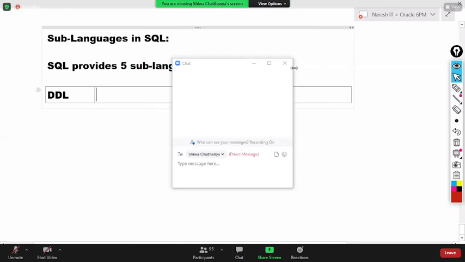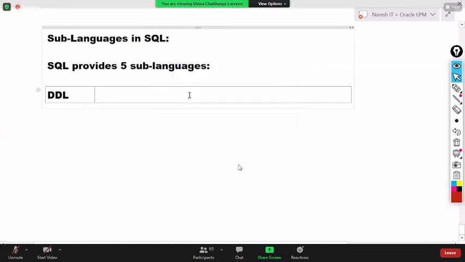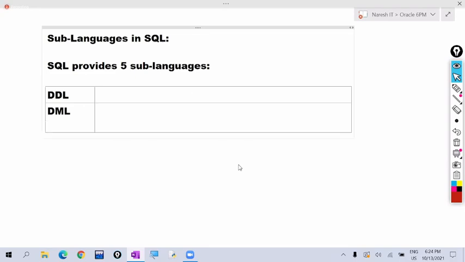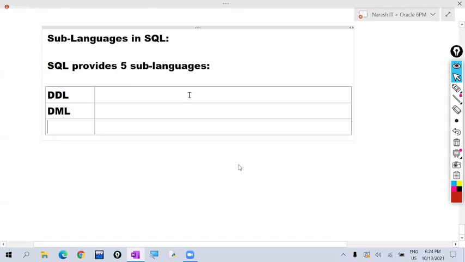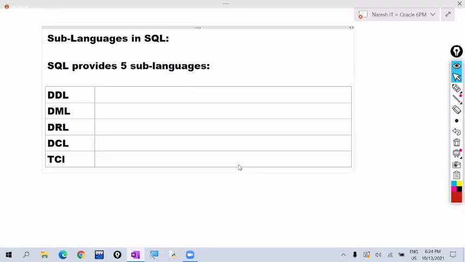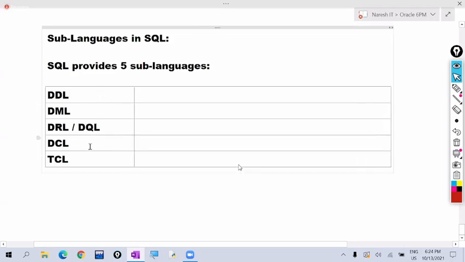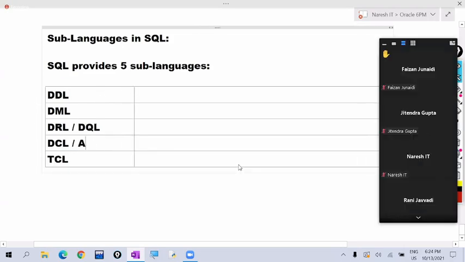See here. SQL provides 5 sub-languages to us. First one is DDL, second one is DML, third one is DRL, fourth one is DCL and fifth one is TCL. Here, DRL commands can also be called DQL commands, and DCL commands can also be called ACL commands.